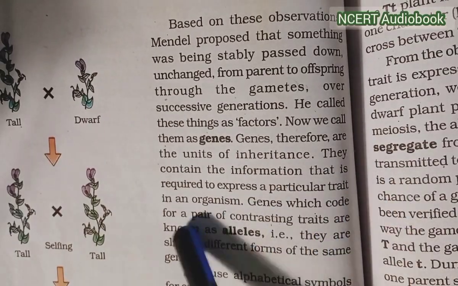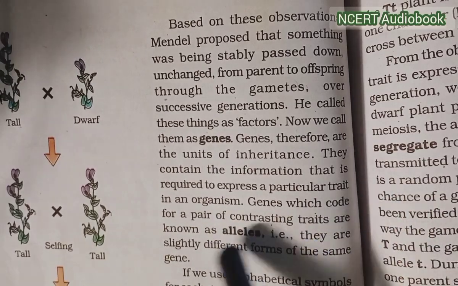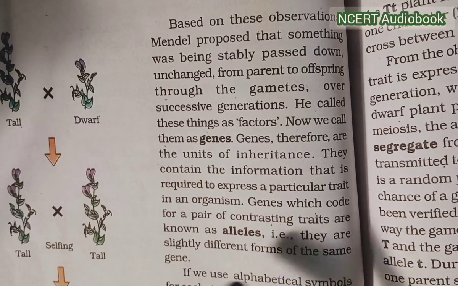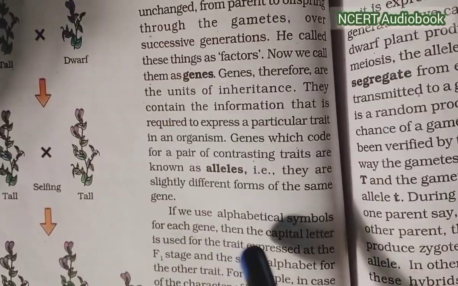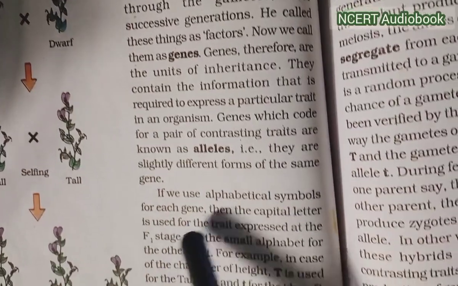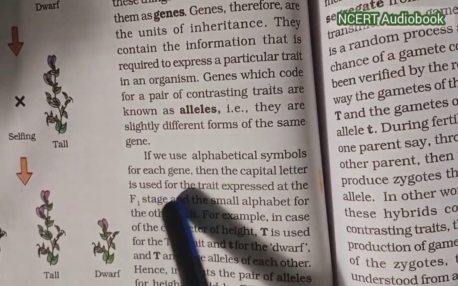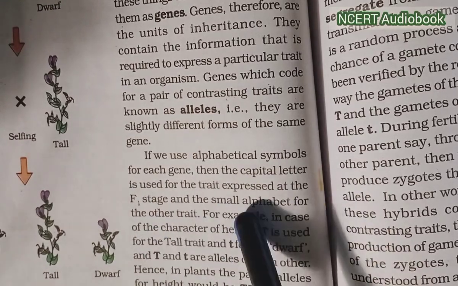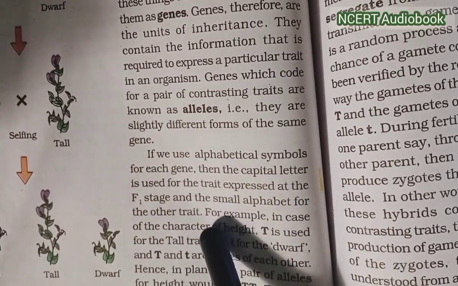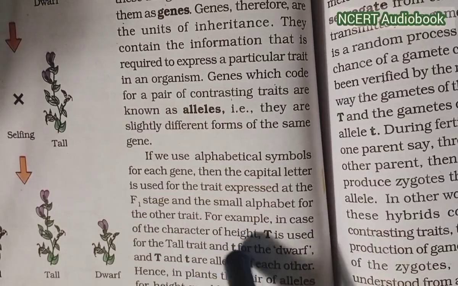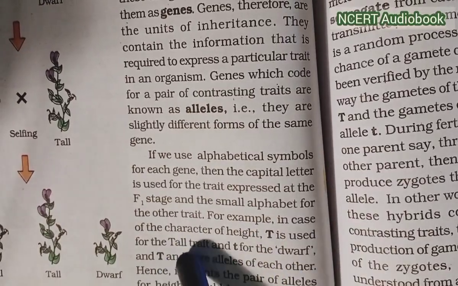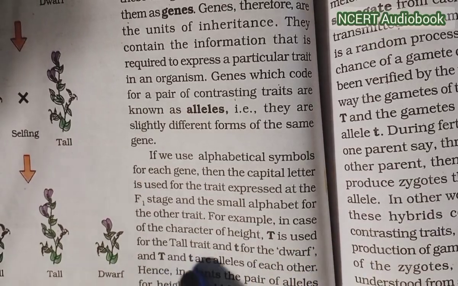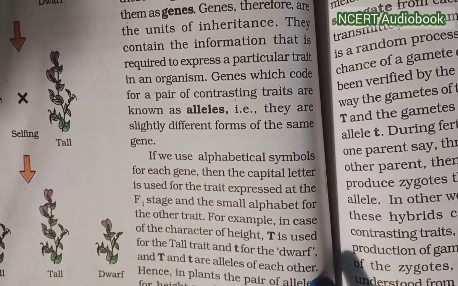They contain the information that is required to express a particular trait in an organism. Genes which code for a pair of contrasting traits are known as alleles. That is, they are slightly different forms of the same gene. If we use alphabetical symbols for each gene, then the capital letter is used for the trait expressed at the F1 stage and the small letter for the other trait. For example, in the case of height, capital T is used for the tall trait and small t is used for the dwarf. Capital T and small t are alleles of each other.